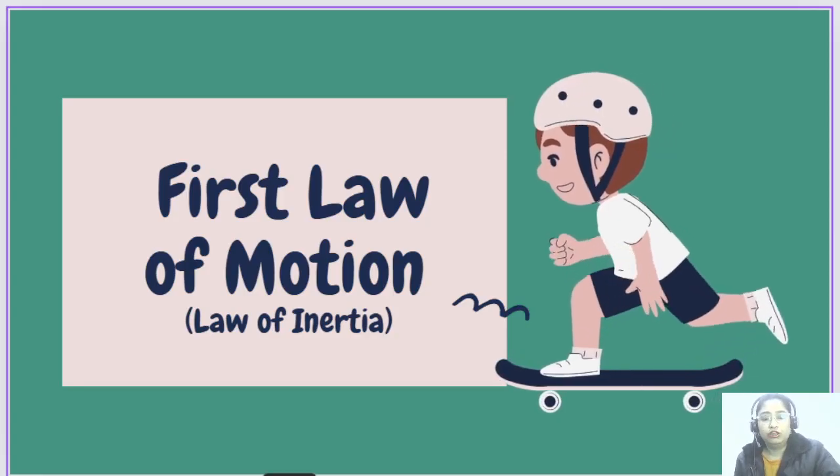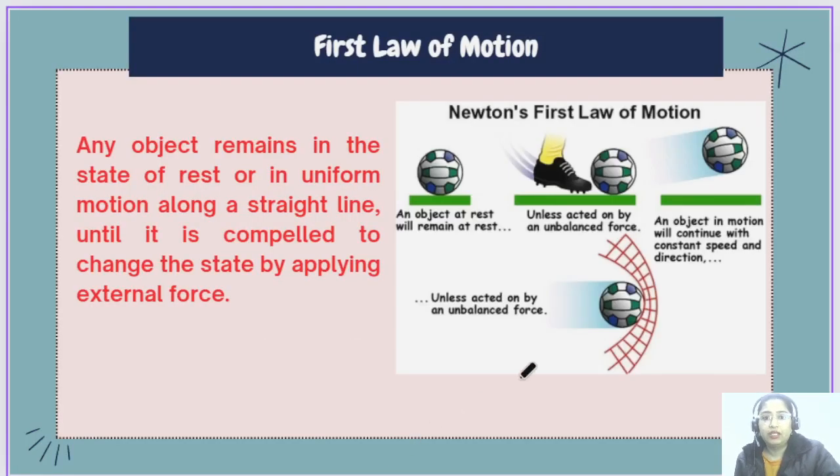So the first law of motion says that if an object is in uniform motion, it will remain in uniform motion until and unless any external force is applied. Or if the object is at rest, it will remain at rest only, until and unless we apply any external force.